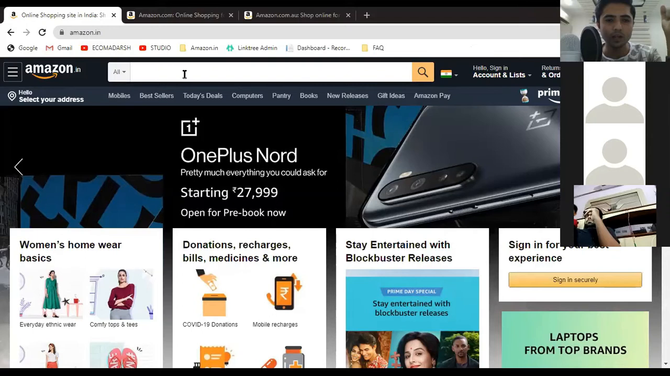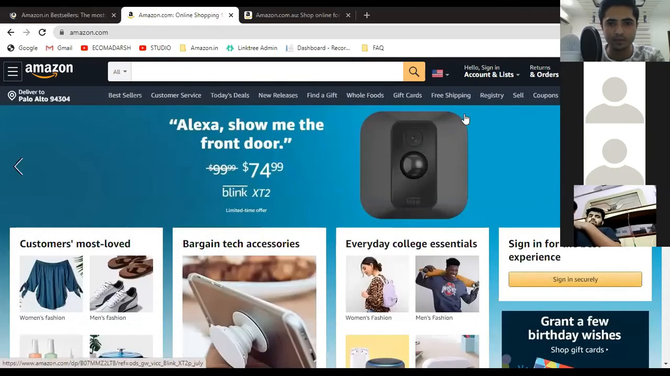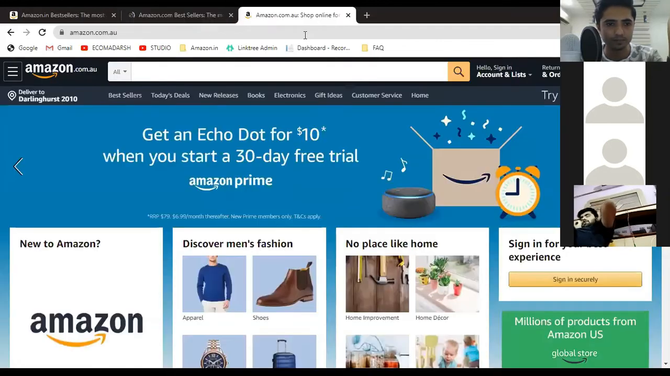Okay. So on Amazon.in, the first thing that you can do is on the home page of Amazon.in, you might be able to see best sellers. Now see, the position of best sellers always keeps changing. Sometimes it is at the end, sometimes it is first. So find the best sellers option and just click on it. We will do it in Amazon.com also and on Amazon.com.au.